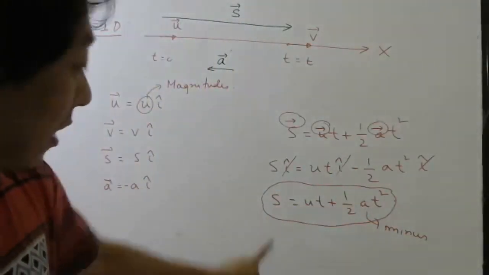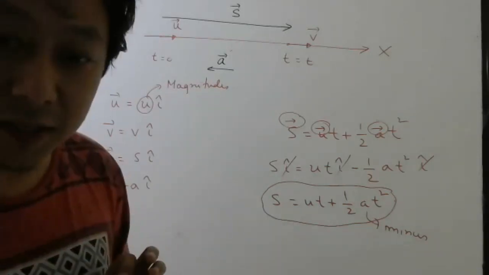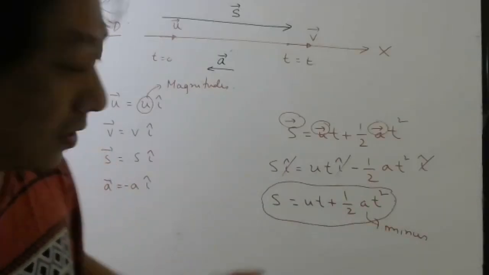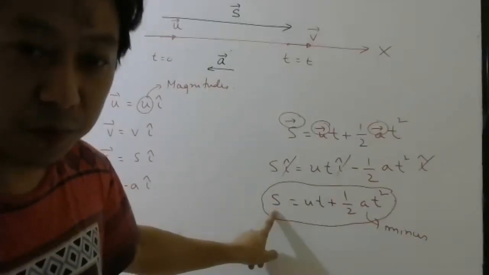Yes or no, students? And what is S? Magnitude of displacement. Magnitude will be a number, right? Magnitude of a vector is a number. You remember, right? Okay. So you can put whatever displacement numerical value they have given here.